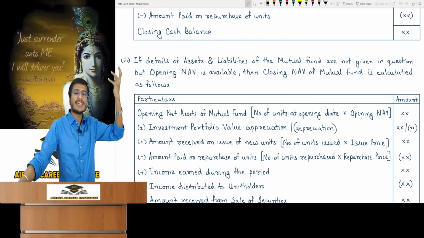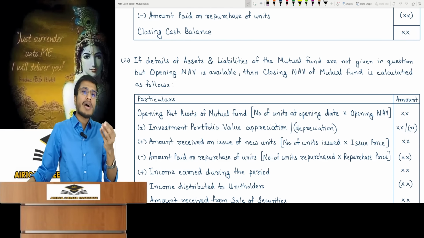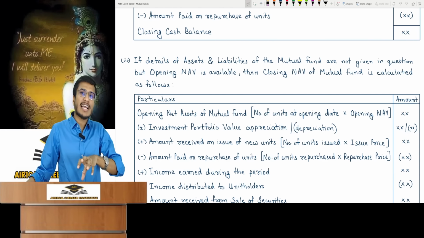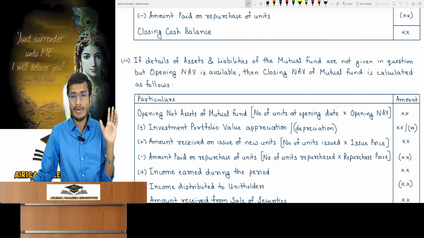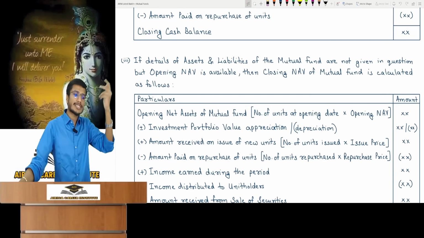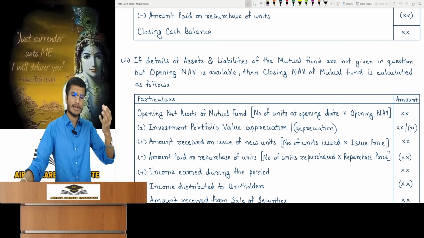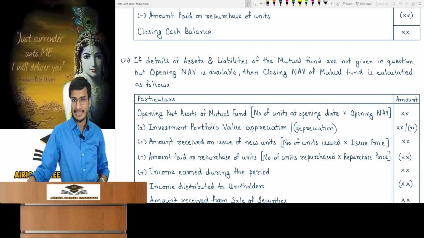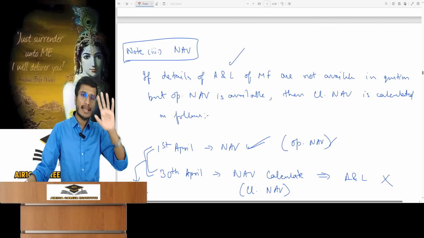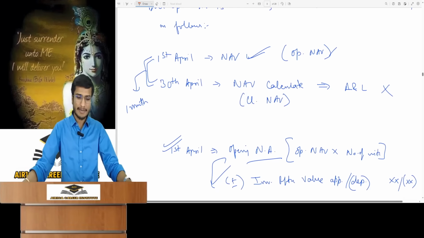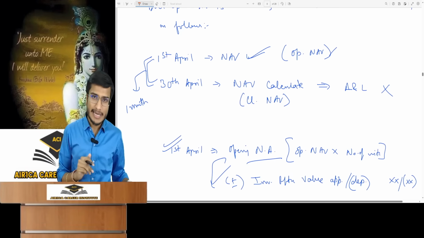So you must be given some opening NAV. So if you need to calculate the closing NAV of a mutual fund and you don't have the balance of assets and liabilities for that day, in that question, you will be given the opening NAV and using that, calculate the closing NAV. It is very easy and there is one question on it, so we are looking at this. Look how you are going to do it. I will explain with an example in an easy way. Opening NAV, closing NAV, everything.